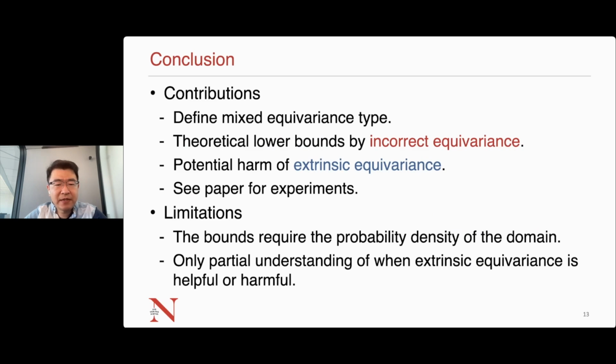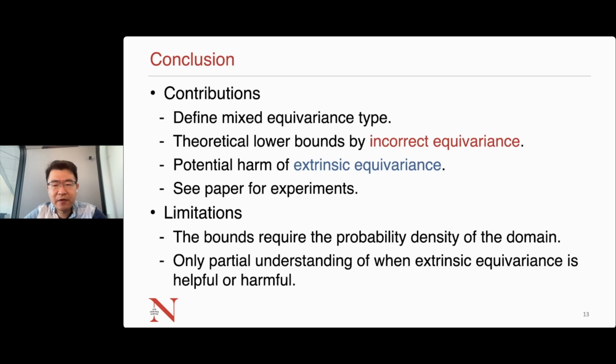To sum up, in this paper, we define a mixture of equivariant types. We further demonstrate the theoretical lower bounds when there are incorrect equivariance in a dataset, and we show the potential harm of extrinsic equivariance. We perform a number of experiments to verify our theoretical analysis. Please see them in the paper.